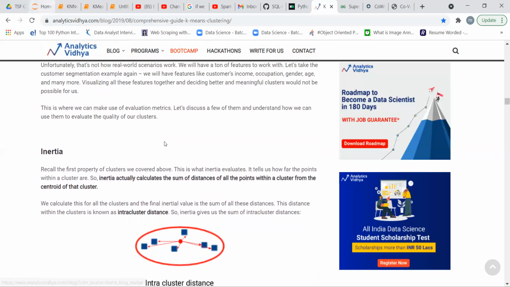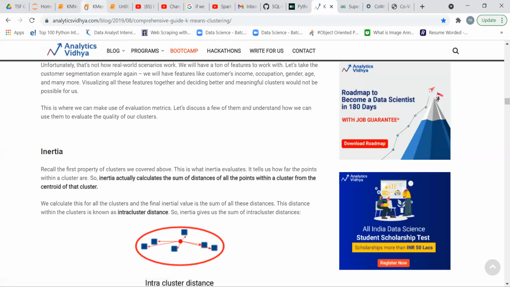Then if the distance is large, it means that the data point differs from the other data points. Suppose that a data point is at a large distance from the centroid, it means that the characteristics of this data point are different from all the other data points with that centroid.